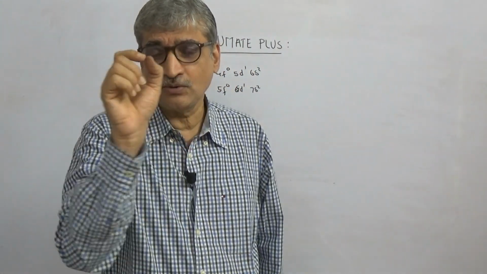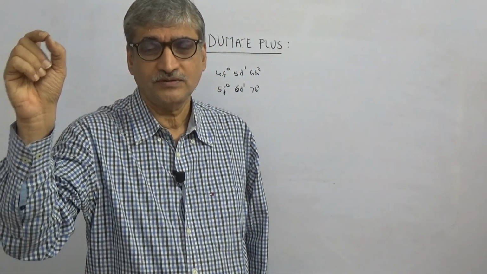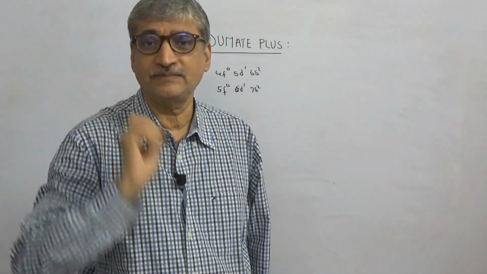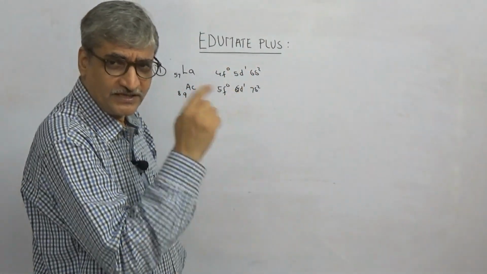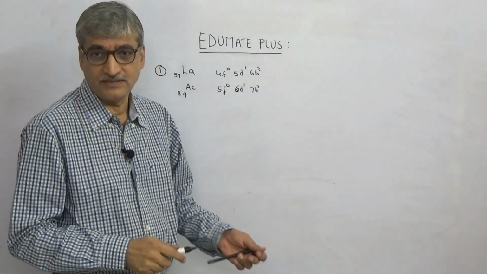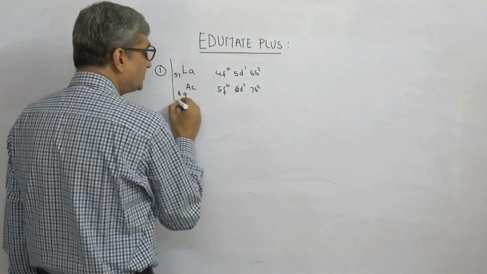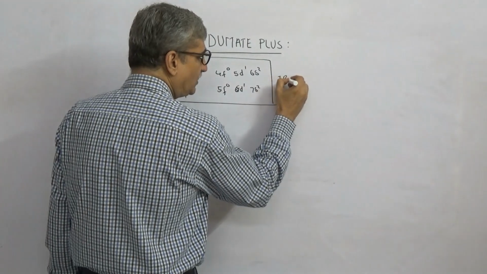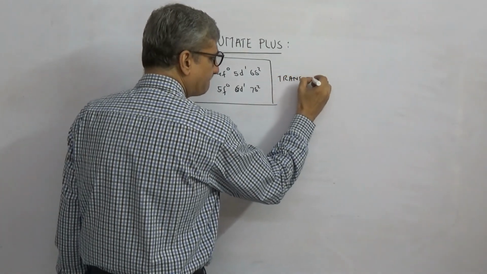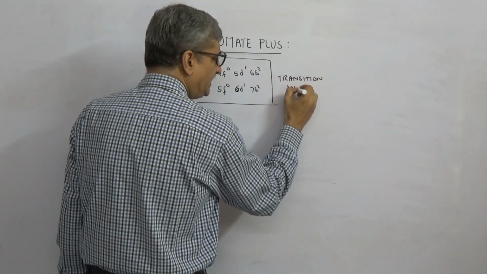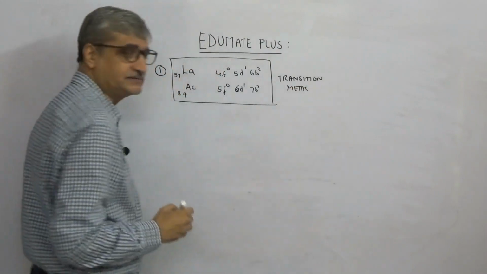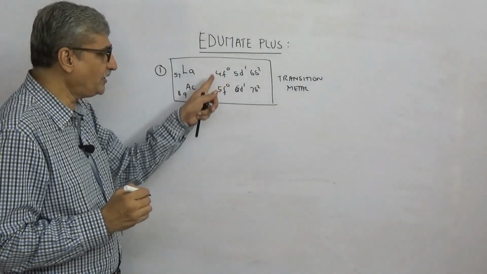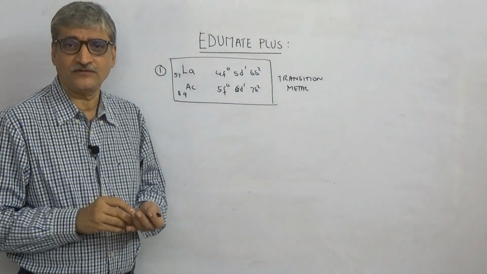Lanthanum does not belong to the inner transition elements. Even though it is the first element, lanthanum belongs to the transition metals. So these two elements are part of the transition metals and not inner transition metals, because 4f and 5f are not filled.